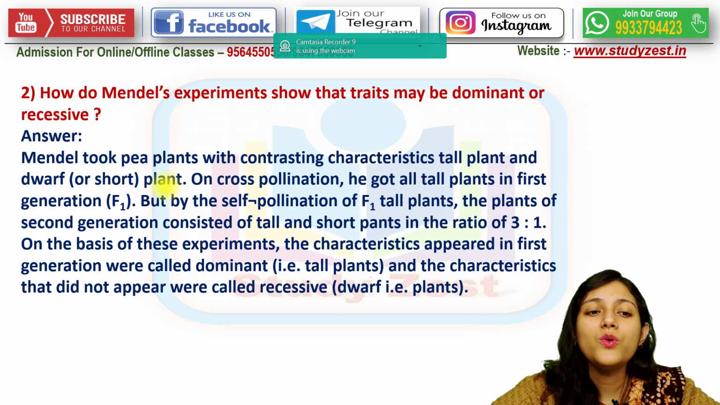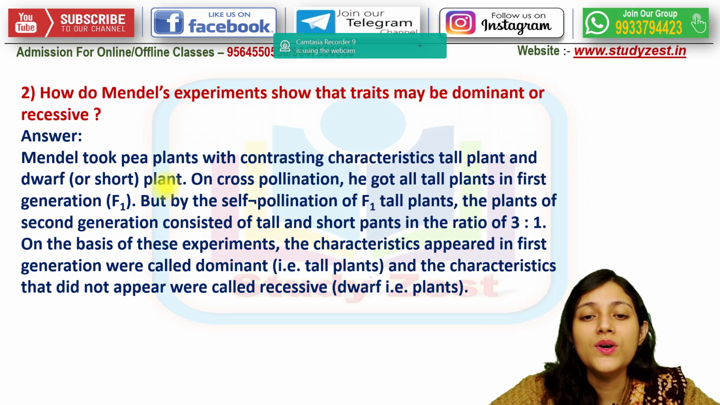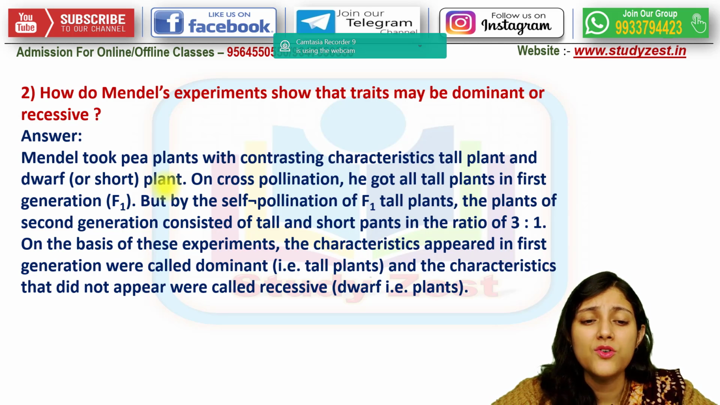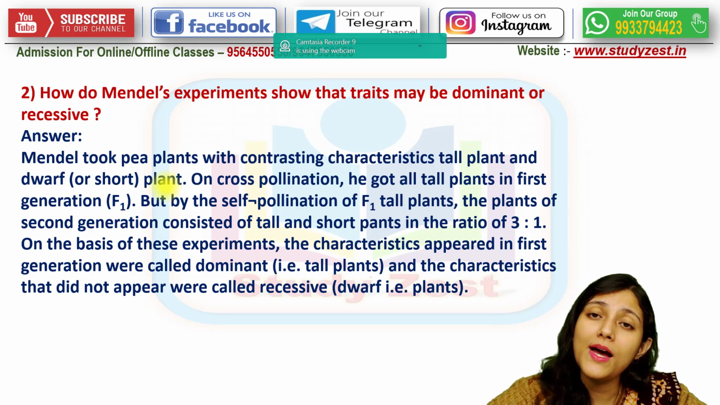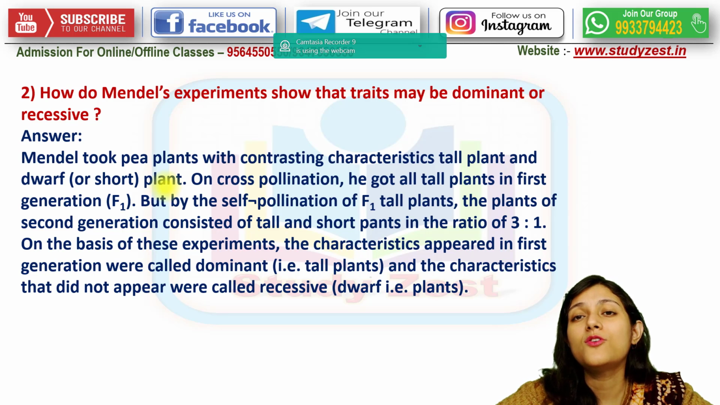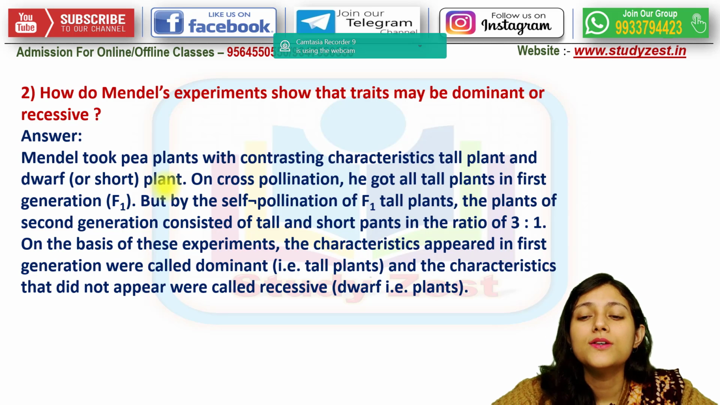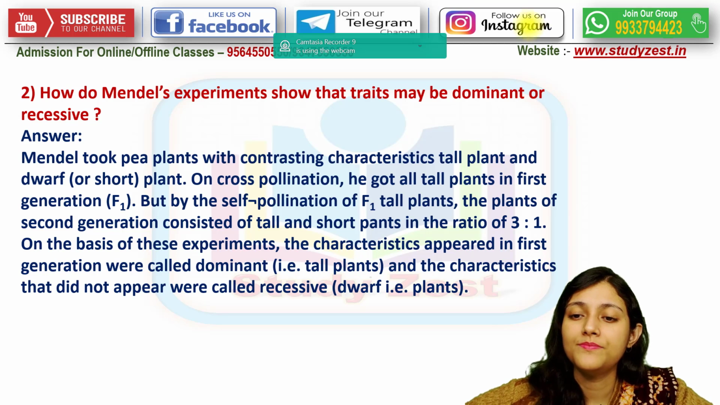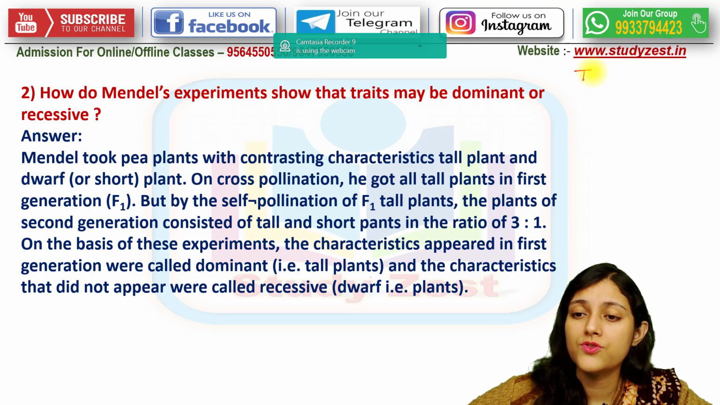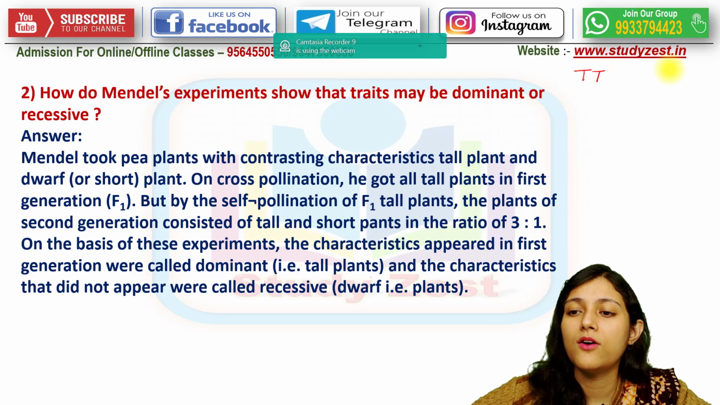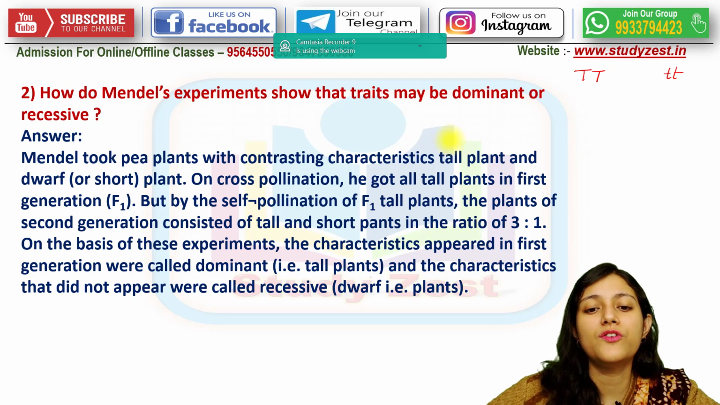Next question is, how do Mendel's experiments show that the traits may be dominant or in other case they may be recessive too? Mendel took the pea plants with the contrasting pairs of characteristics of tall plant as well as dwarf pea plant or short pea plant. And gene always exists in pairs. So this one is the tall plant and this one is the dwarf plant.